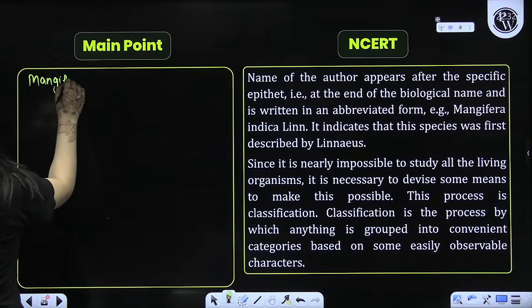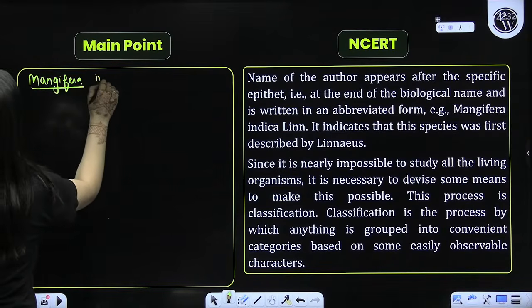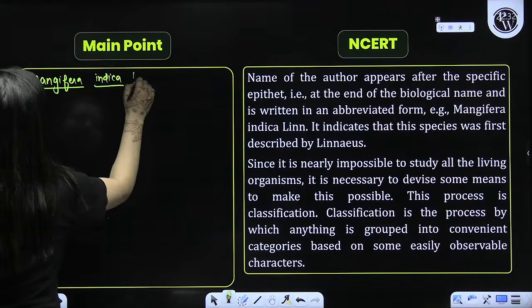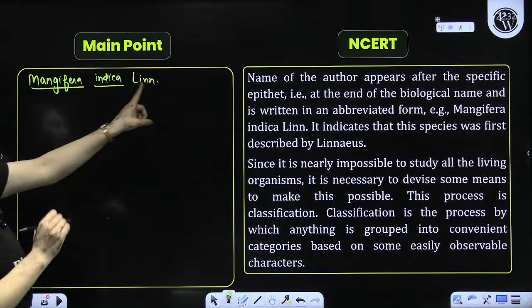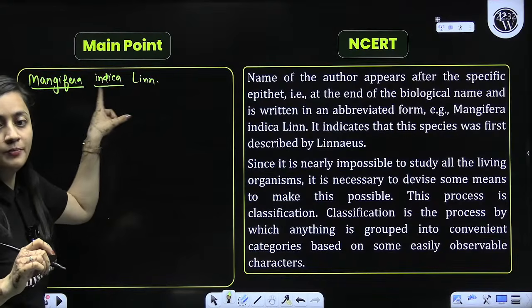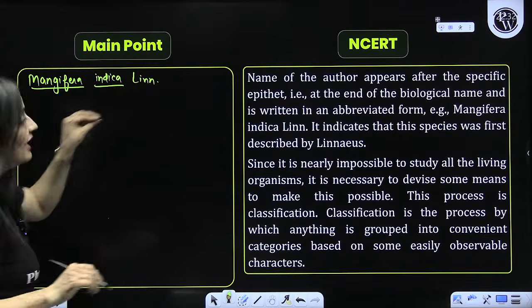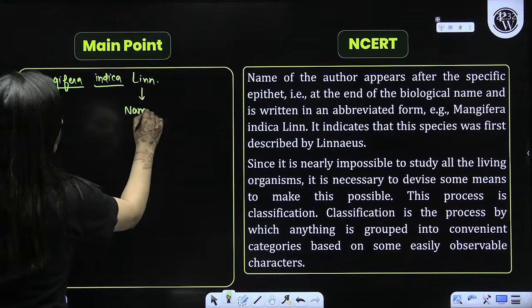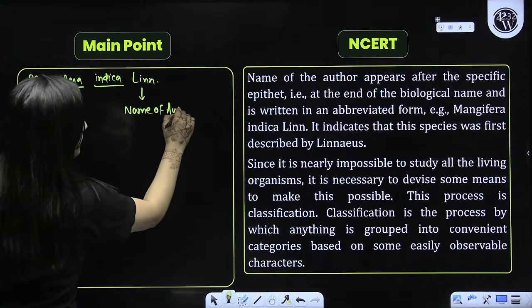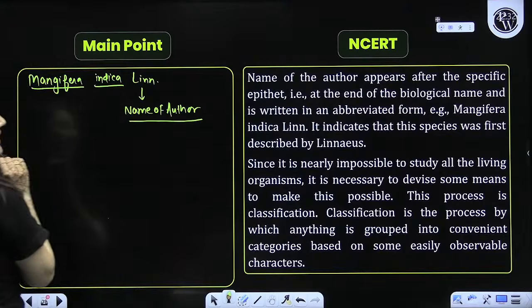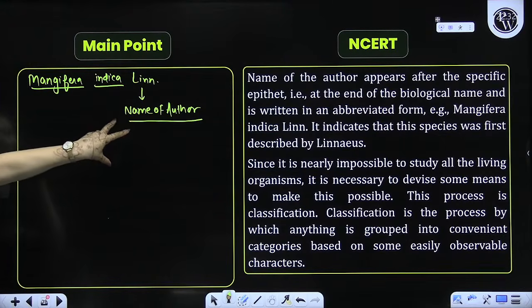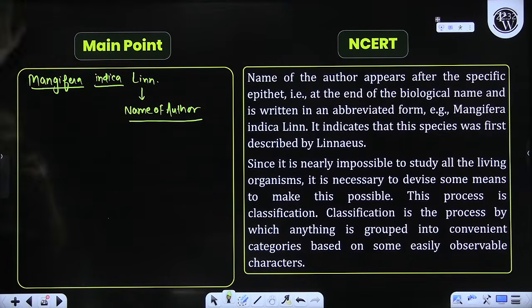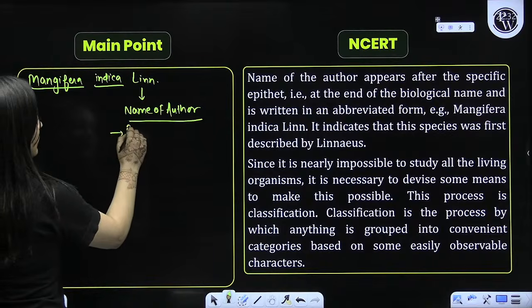Say Mangifera indica, and if I'm writing it like this, then L. It should be in abbreviated form, not the complete name. This is basically the name of the author who described this particular species for the first time. So here it is the abbreviated form of the author's name.